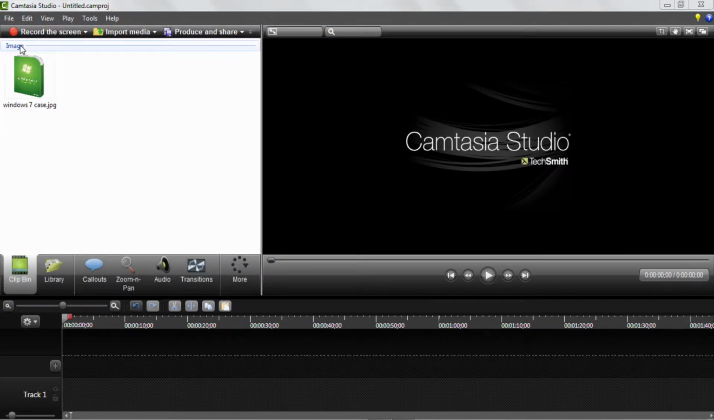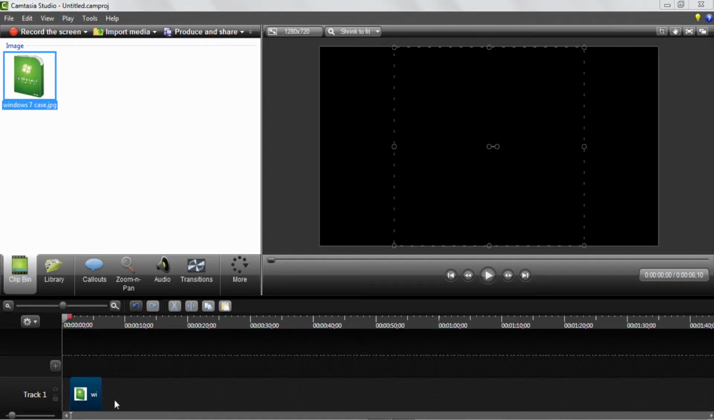Basically anything will show up in here, your images, audio, any type of media, and if you just click on it, you can drag it down to the timeline, and then you can do whatever you want with it over here, because this is basically where all the editing happens, and that's where media is. It's very easy to use, as is the whole program. Camtasia Studio is a very easy to use, intuitive program with a lot of professional features.